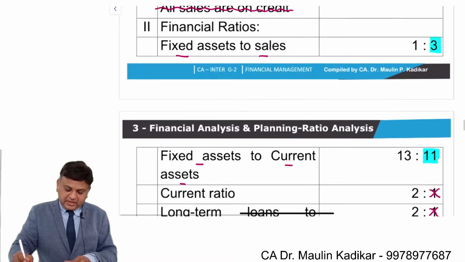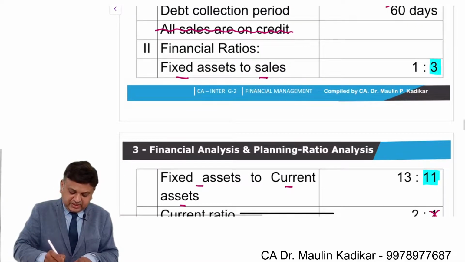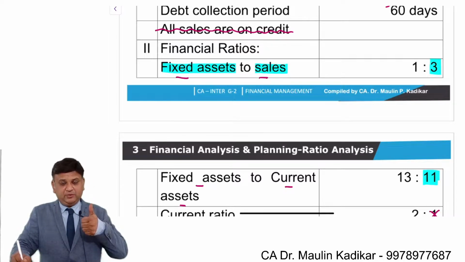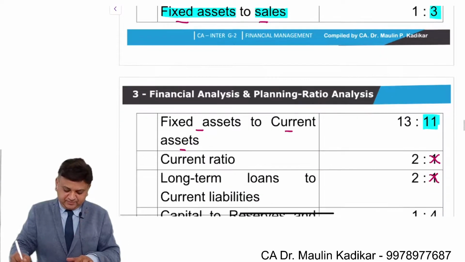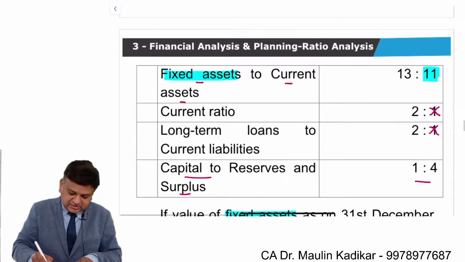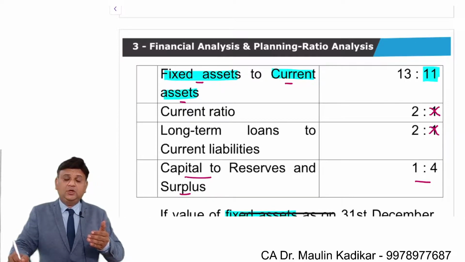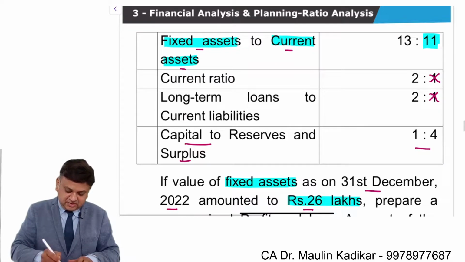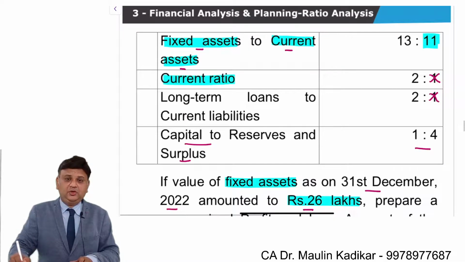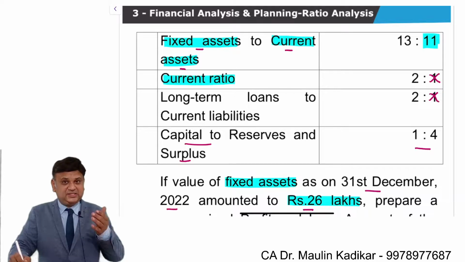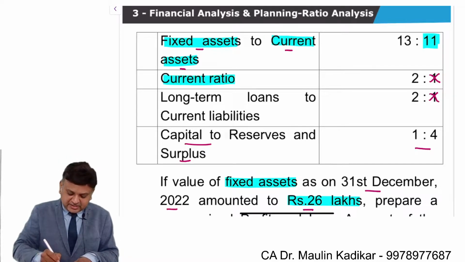The question provides the information fixed asset to sales, so you can compute the sales. Fixed asset to current assets, so you can compute the current assets. Once you have current assets, using the current ratio, you can compute current liability. Using the current liability, can you compute the long-term loan?